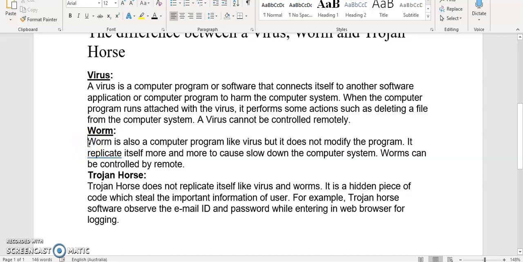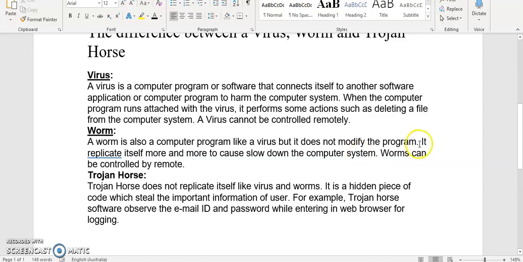And once again, it's a singular noun. So a worm is also a computer program like... Now, like is not the best grammar, so it should be such as, but I'm going to leave it because people can understand it. It doesn't affect communication. Like a virus, but it does not modify the program.